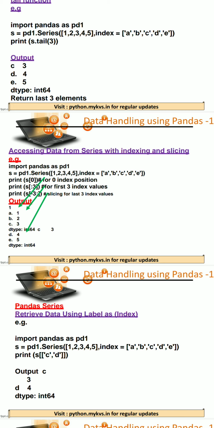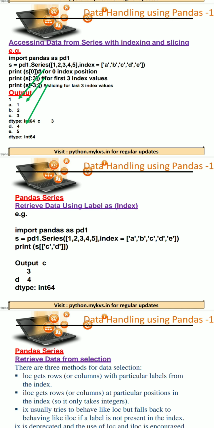So in the first example, we are trying to print s of 0, it means the value at index position 0 will be displayed. Then print s of colon 3. We are not passing the beginning position, that's why it will start from 0, then 1 and 2. It means it will display the values of elements a, b and c. Then we are passing minus 3, it will start from minus 3, then minus 2, and like that.